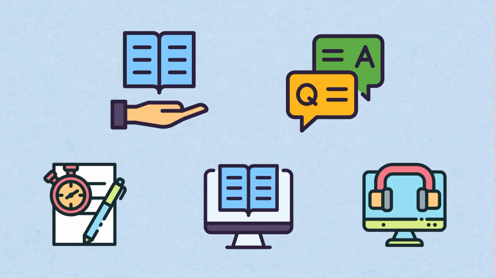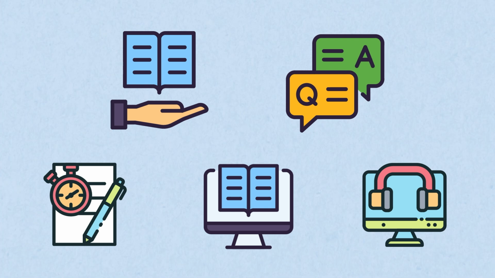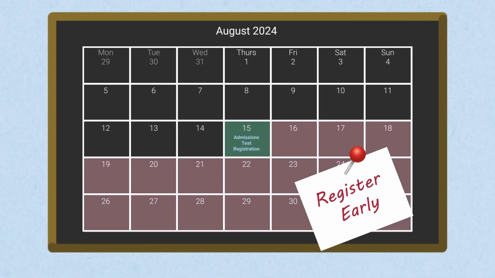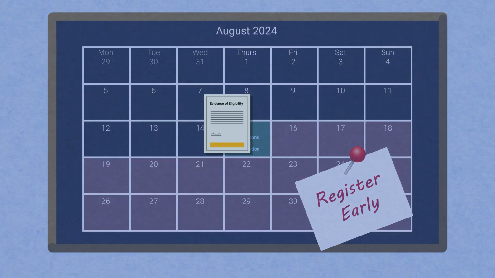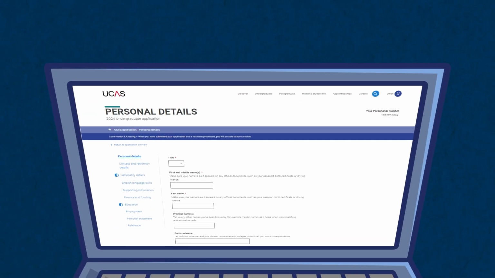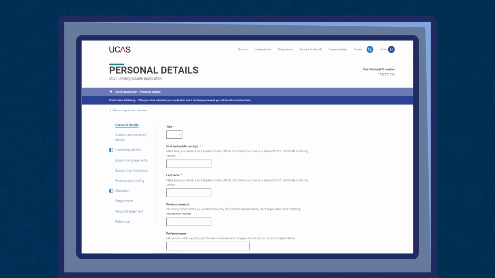When booking your test, you will be able to request access arrangements you are normally eligible for when taking public exams at your school or college. If you know you will need access arrangements, it is important to register as soon as you can, as this involves a few more steps, including submitting supporting documents. You do not have to have submitted your UCAS application before booking your test.